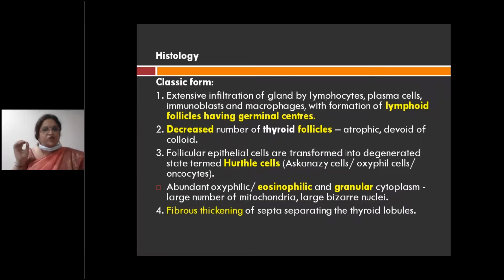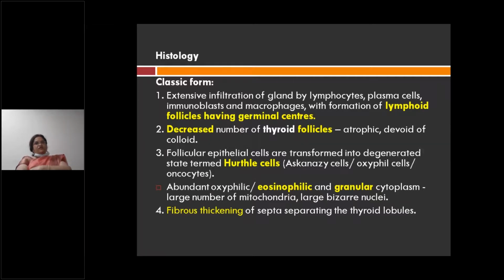Apart from lymphocytes, you can have plasma cells and cells with abundant granular eosinophilic cytoplasm. These cells are nothing but thyroid follicular cells with abundant eosinophilic granular cytoplasm, which are also called Hurthle cells or Askanazy cells or oxyphilic cells. And apart from that, you have fibrosis. So these are the main features. So in classical form, what do you have?